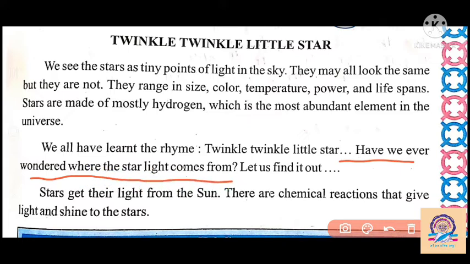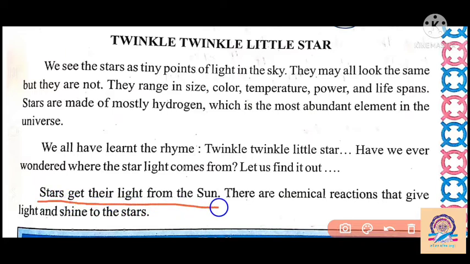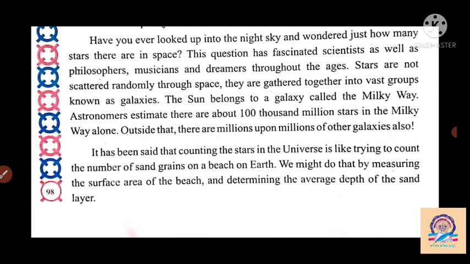The sun has its own light, so we know that stars have their own light too. The sentence given here says that stars get their light from the sun, and there is a chemical reaction that gives light and makes the stars shine. The chemical reaction occurs in hydrogen gas. The stars are made of hydrogen, so due to the light of the sun, the chemical reaction occurred in a star and they started to shine.